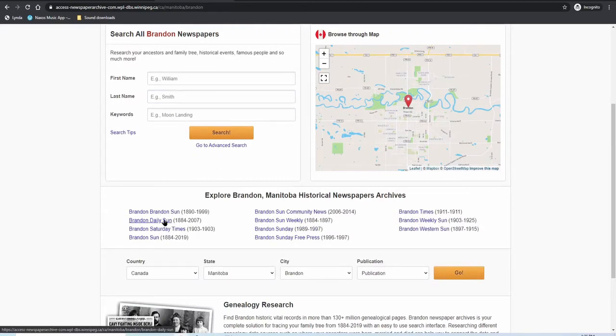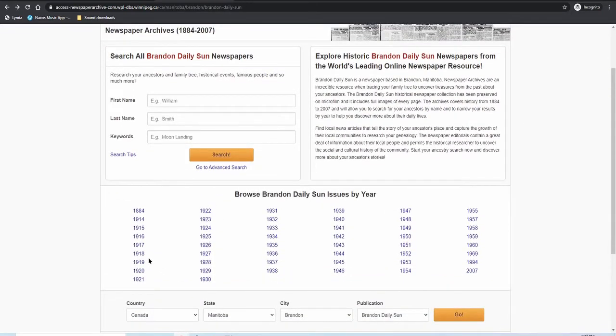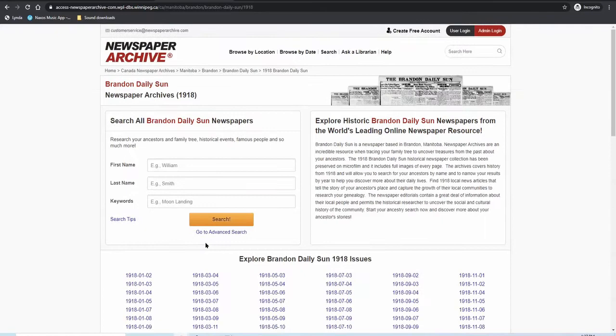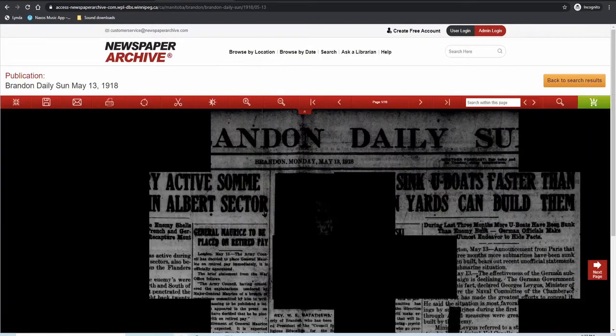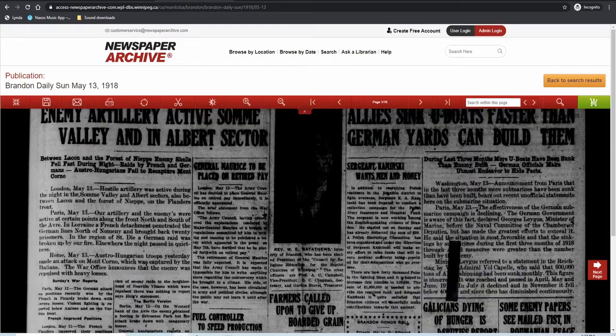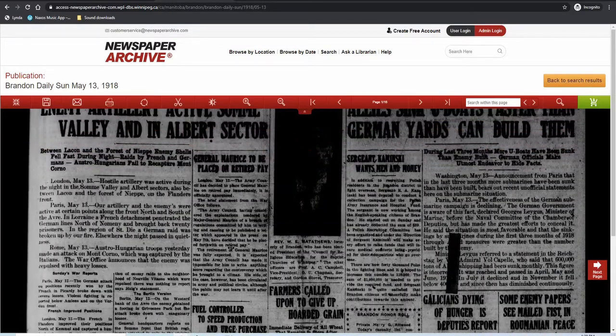I'll click on Brandon Daily Sun, and we get a breakdown by year. Clicking on a year will bring up the individual dates available. Clicking on one of those dates will load the newspaper. You can scroll up and down the page using the scroll wheel on your mouse or by click and dragging with your mouse.